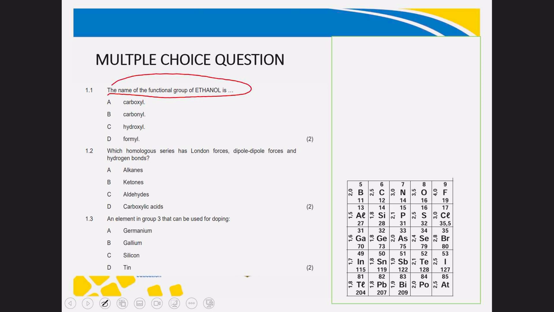So for this question, it's a recall question. Before you can even use elimination method, you can just hide the options and then read the statement that is given. The statement is the name of the functional group of an ethanol. So you know that ethanol belongs to an alcohol as a homologous series, and the name of the functional group for alcohol will be a hydroxide. So in this case, you just go and choose C.